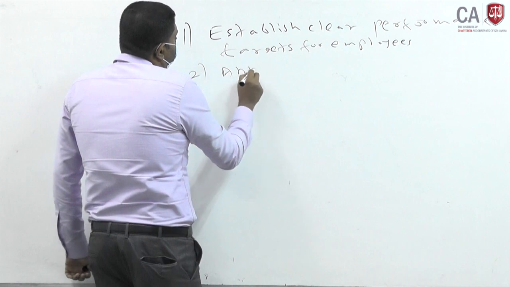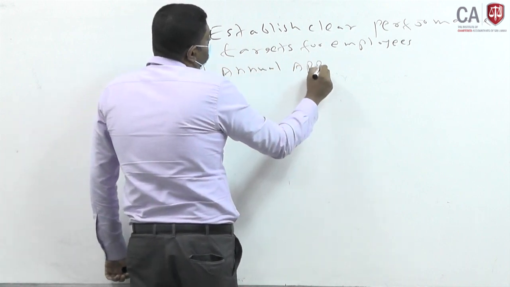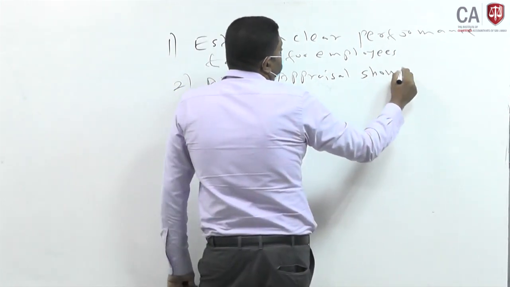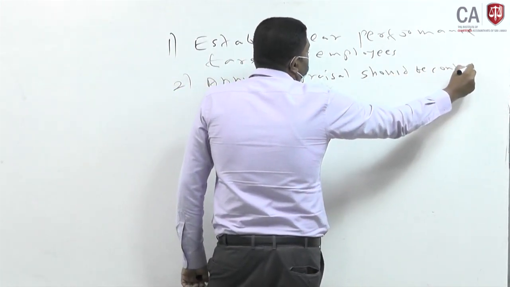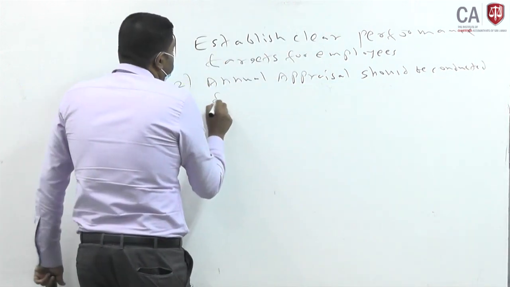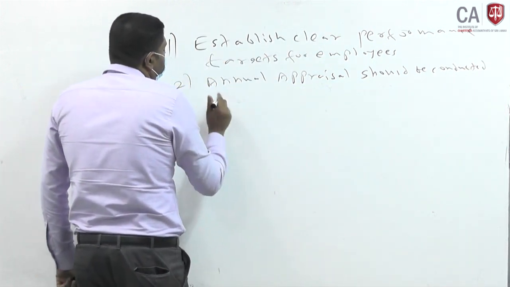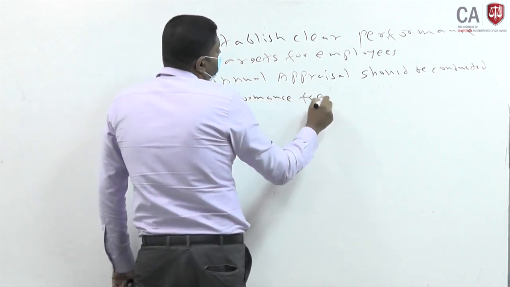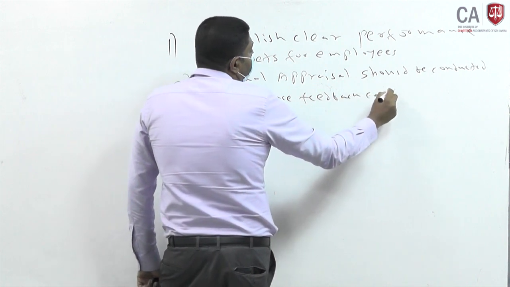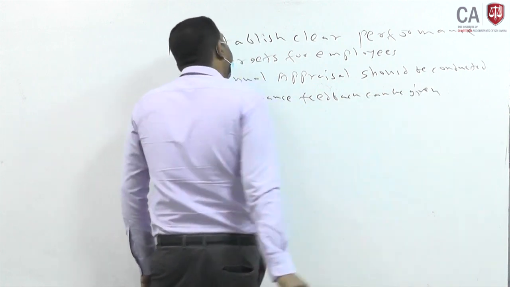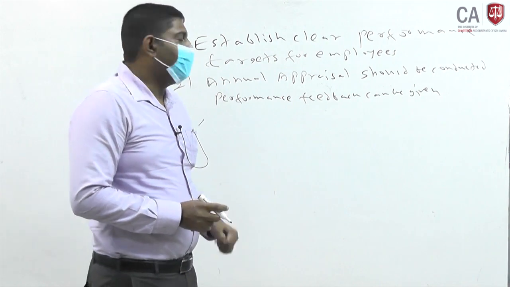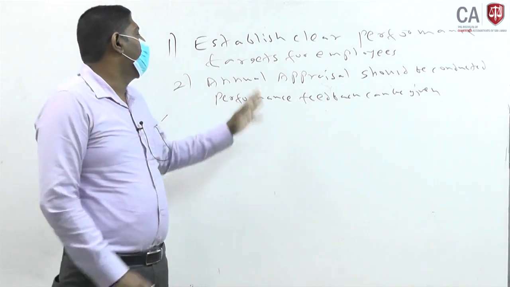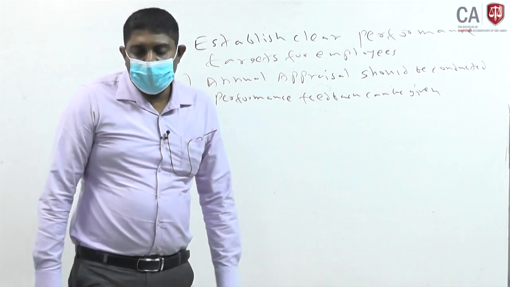They have mentioned that this has not been done. Annual appraisal should be conducted, then performance feedback should be given. Even during the year, from time to time, informally the supervisor can give feedback to the employee about their performance.